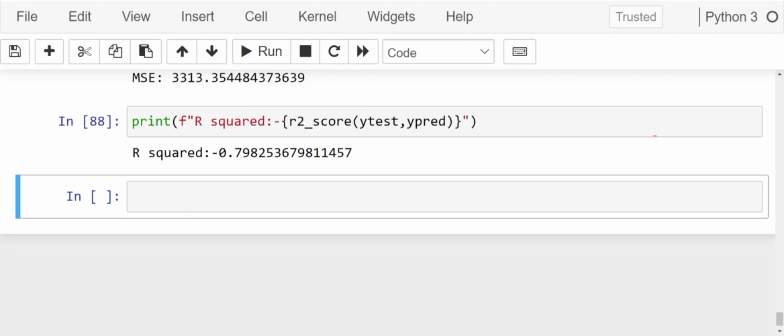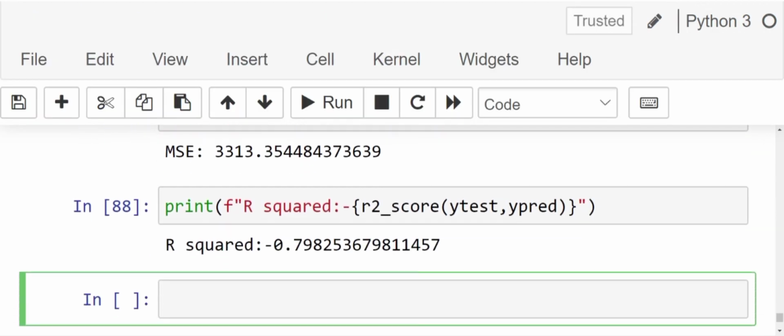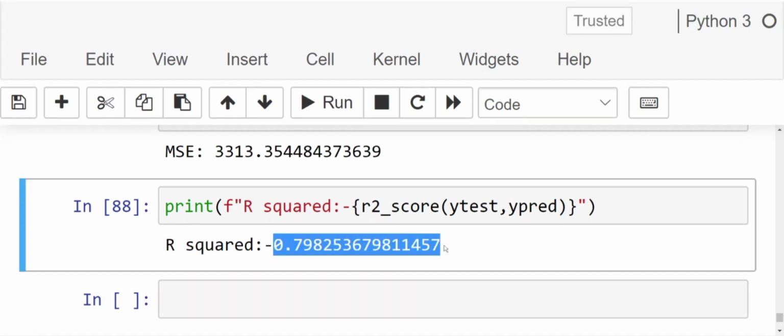Our R squared is 0.79, which means that 79% of the variation in air quality index is due to the factors listed above, like particulate matter 2.5, particulate matter 10, nitric oxide, nitrogen dioxide, nitrogen oxide, ammonia, etc. So our model has been quite successful in predicting the air quality index. 79% R squared is a very good R squared. I hope everyone has understood the model behind predicting air quality index. Thank you.